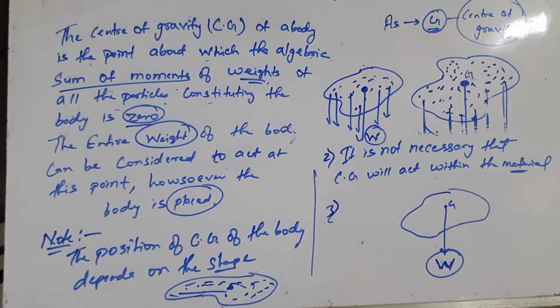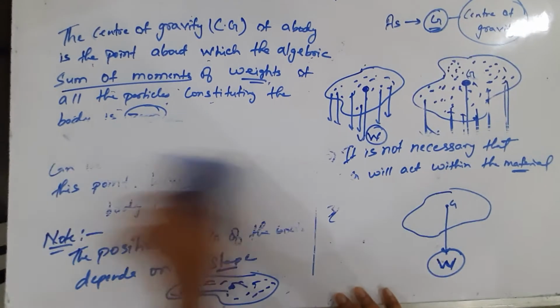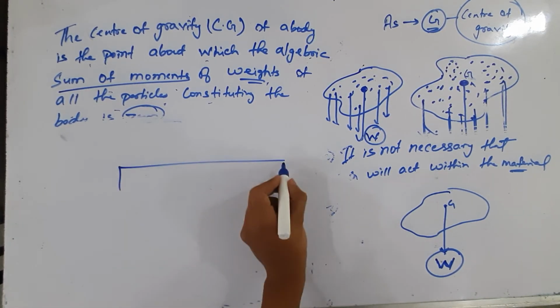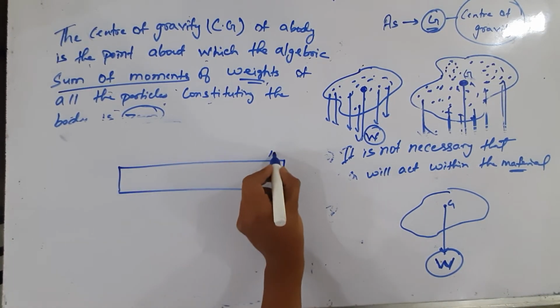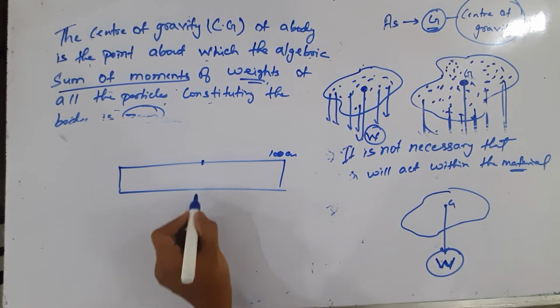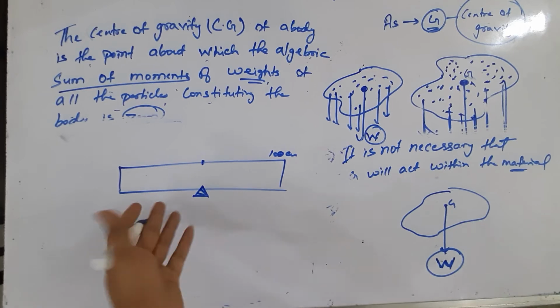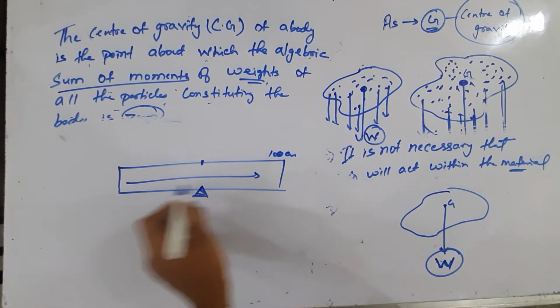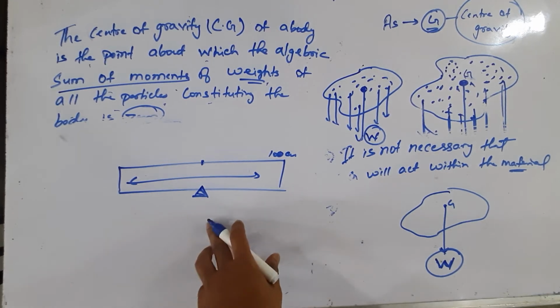Now, with the help of center of gravity, we can even balance a body. Suppose we have a uniform meter rule, so it is of 100 centimeter. So at 50 centimeter mark, we can even balance the body. If we put the tip at this point, the scale can be balanced. So it is also referred to as a balancing point.